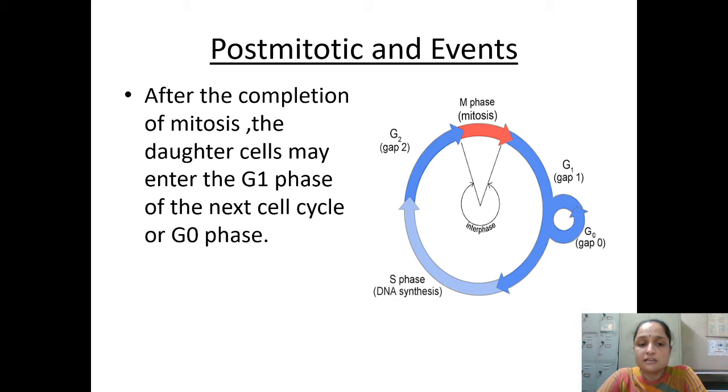Okay, enter the G1 phase of the next cell cycle or G0 phase. Got it? So make it clear. The cell has two options. One option, it can again enter the G1 phase, वो जो preparatory phase होती है अगले cell division के लिए. Okay, the other option is that it can skip the division phase and enter into the quiescent or G0 phase. Got it?